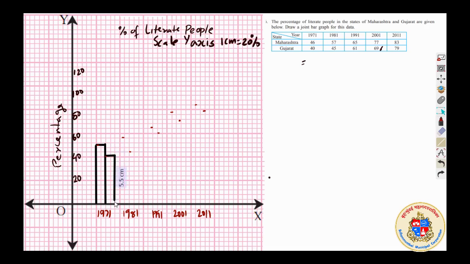You will be drawing in a graph and you will have a sharper graph. My graph will not be that sharp. And this is for Maharashtra next, that is in 1981. And for Gujarat here.